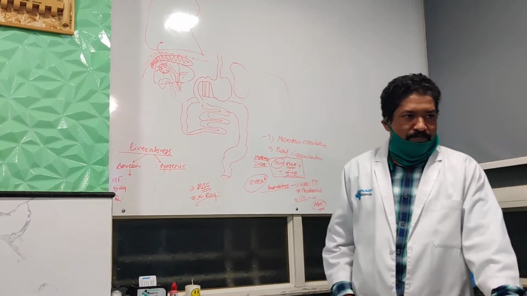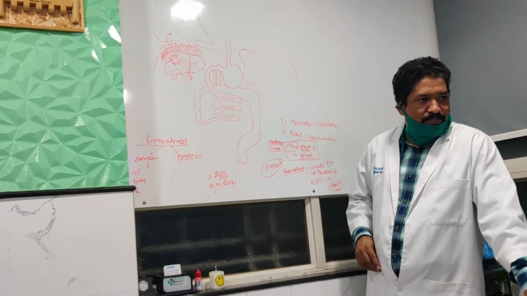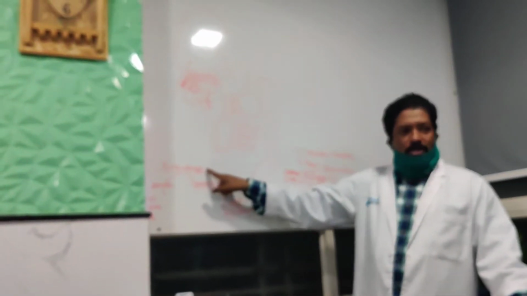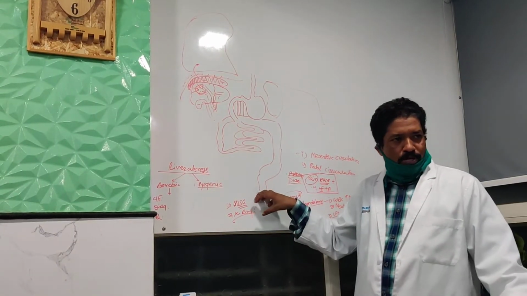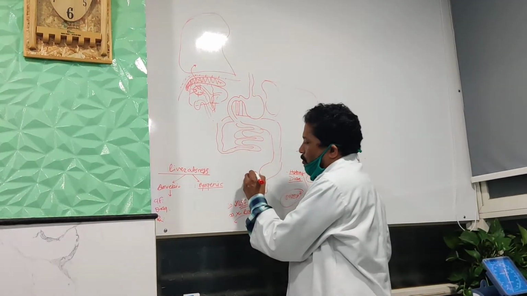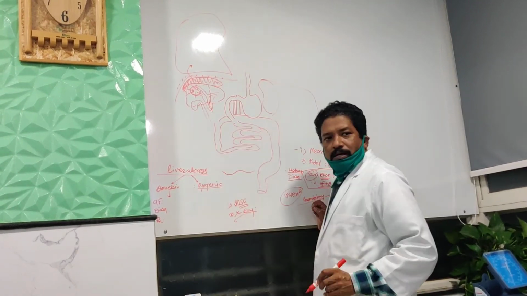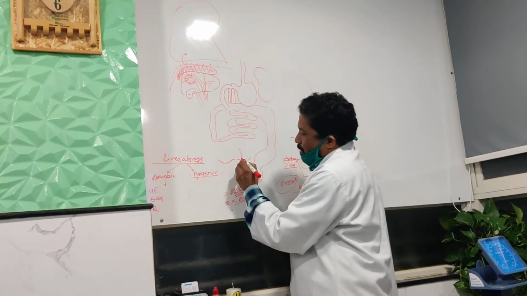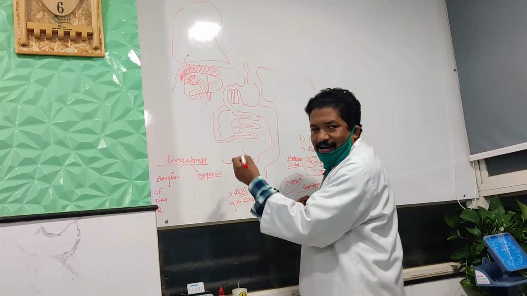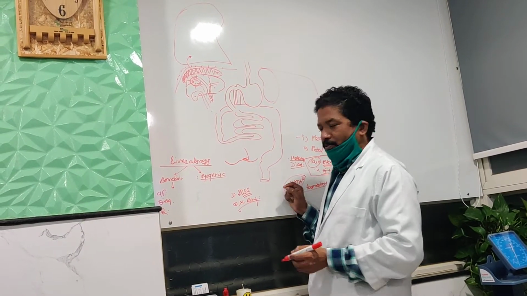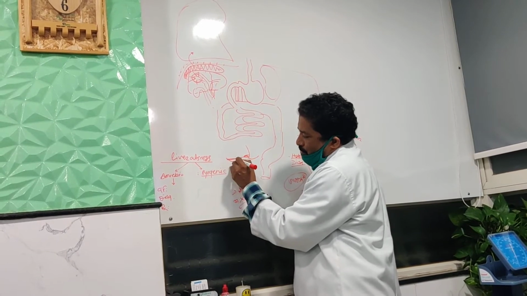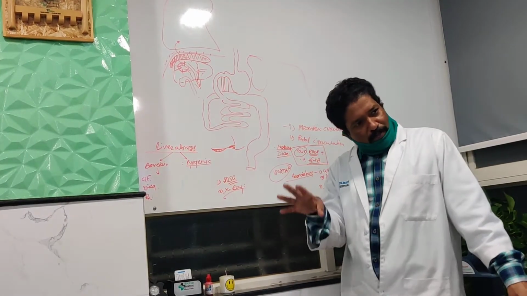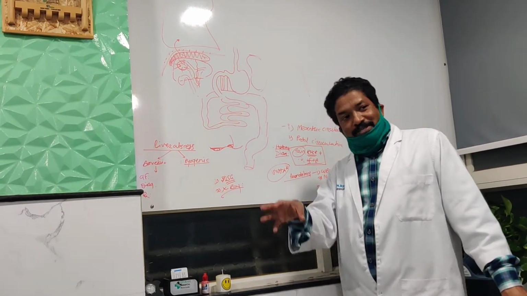First is the right subdiaphragmatic space, second is the left subdiaphragmatic space, then right paracolic, left paracolic, right iliac fossa, left iliac fossa, and pelvic fossa. All these abdominal structures have connections. When the patient is lying down, some connection is below the diaphragm, left and right, this subdiaphragmatic space. Then these are the pelvic regions. This is the cavity. These are the 7 intra-abdominal spaces where the fluid is collected.